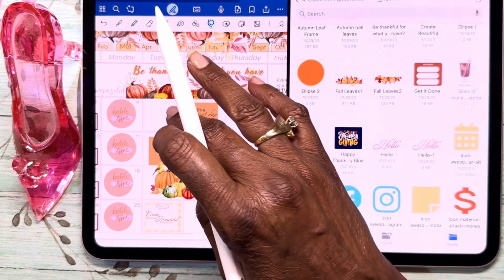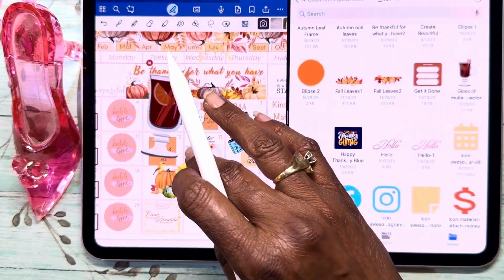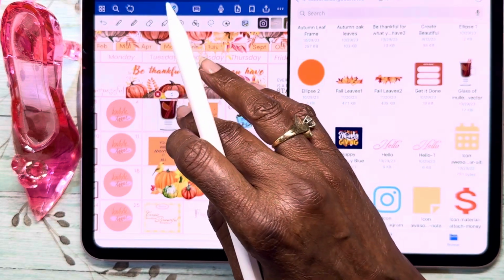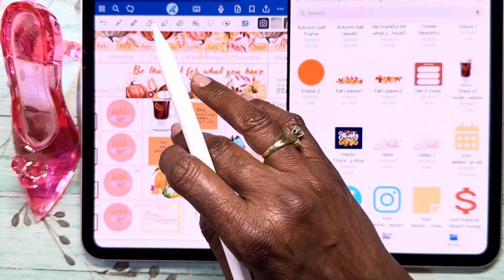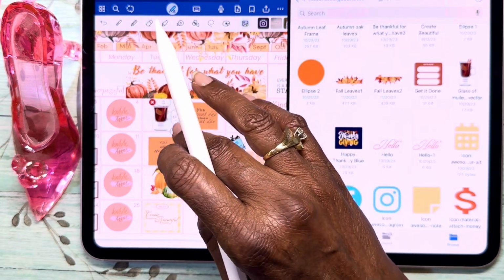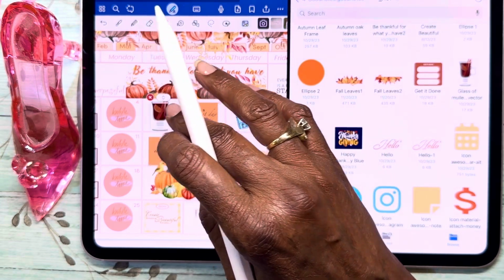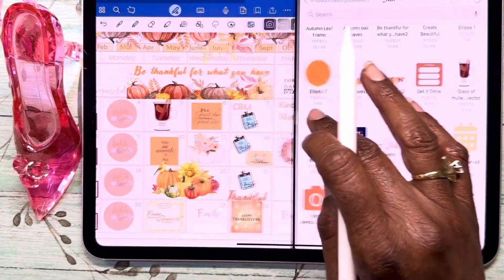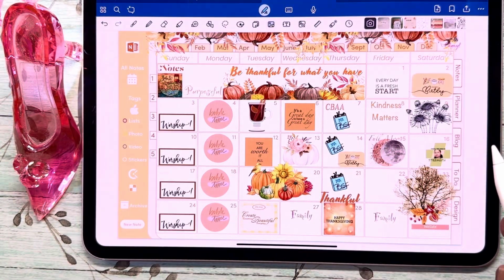I'm gonna get my glass of hot chocolate or chai tea or whatever that's supposed to be. Put that there. Okay. Yeah, we'll just say it's chai tea. It looks like our cinnamon tea. All right. So that's it for today. We got it all in there.